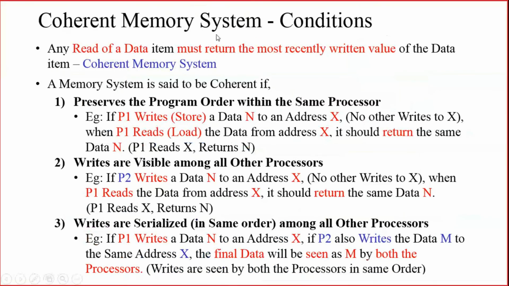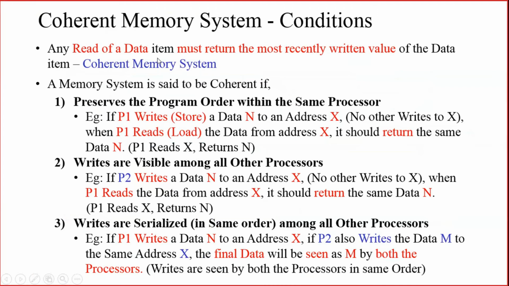What do you mean by a coherent memory system? And what are the conditions that have to be satisfied for a memory to be coherent? A coherent memory system is one where any read of a data item must return the most recently written value of that data item.